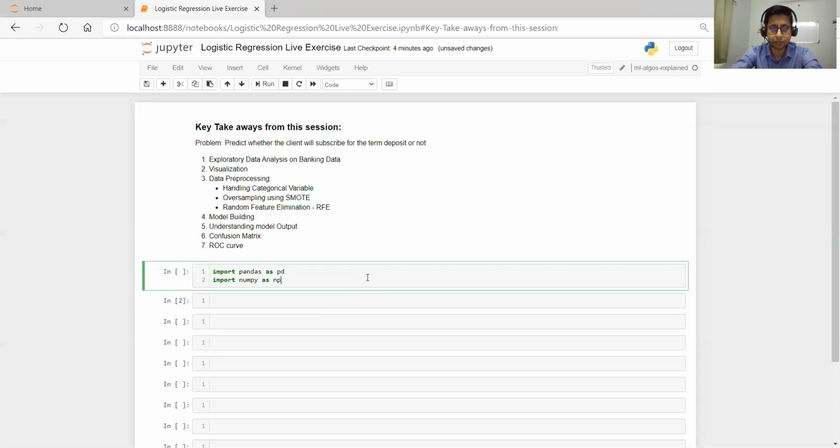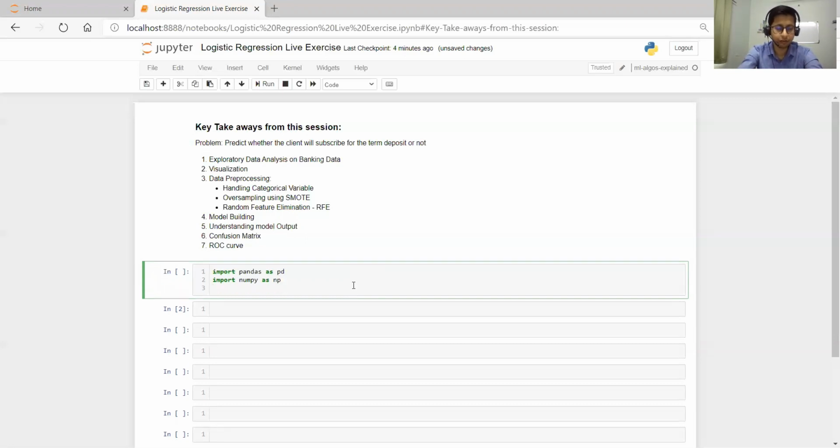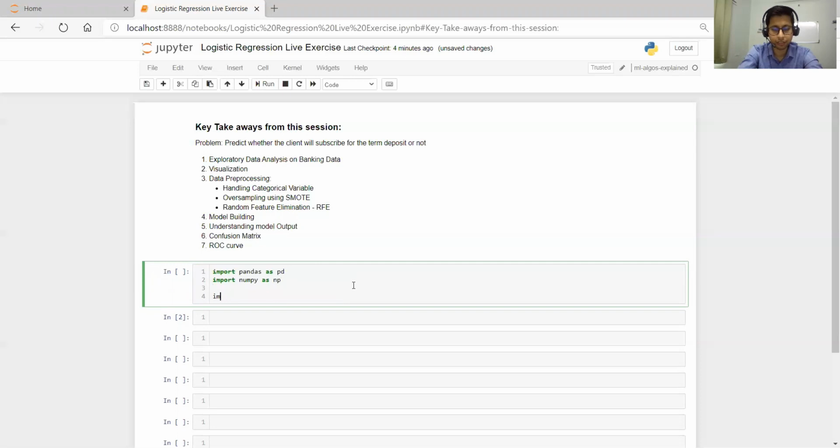I have already installed these libraries, so I'm directly importing them. For those in the audience who are very new, pandas is used for data manipulation, data wrangling, data transformation from one form to another. NumPy is also kind of the same, data manipulation, but more involved with array data types. So these two libraries we use for data manipulation.